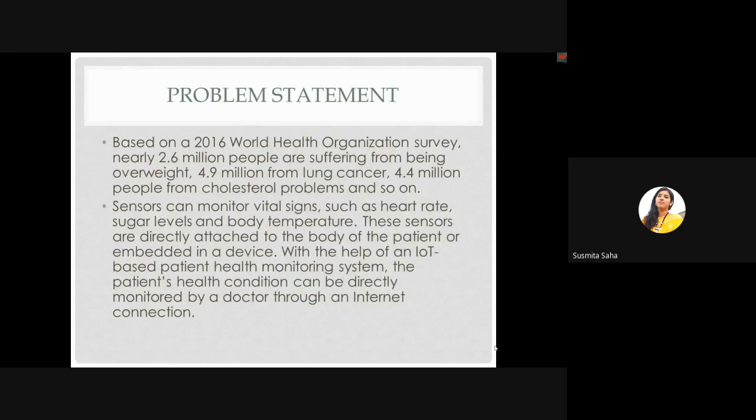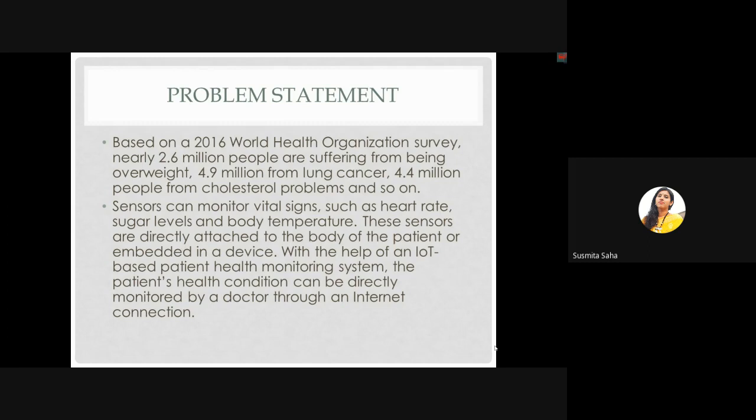Problem statement. Based on a World Health Organization survey, nearly 2.6 million people are suffering from being overweight, 4.9 million people from lung cancer, 4.4 million people from cholesterol problems, and so on. By 2026, this disease could affect 64 million people.